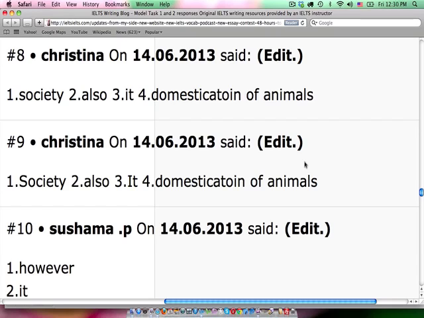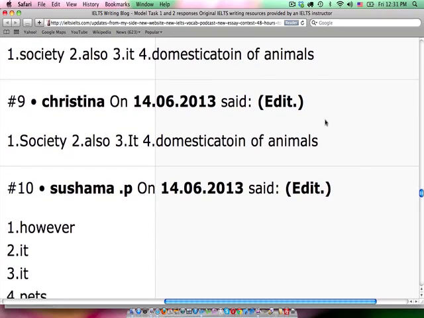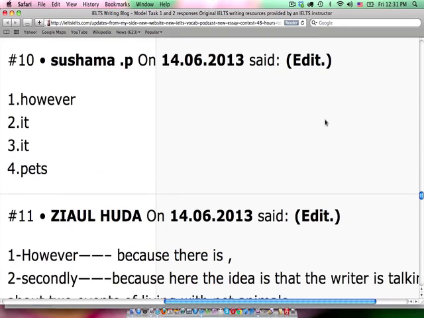Number 3, it. I don't think anybody suggested it for that. Yeah, again, just kind of awkward. You probably want to go with this. Number 4, domestication of animals. So the positive nature of domestication, no, you could say the positive nature of domesticating animals, I suppose, but not the way it's written here, sorry. So domesticating animals would work, but not domestication of animals. Okay, thanks, Christina, and I think it's a double post there, okay.